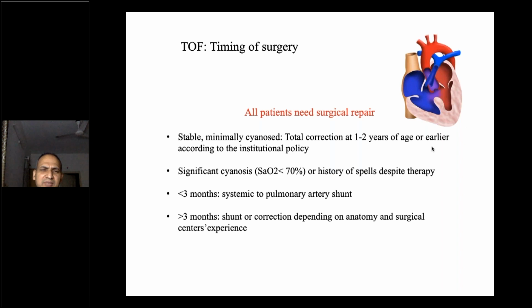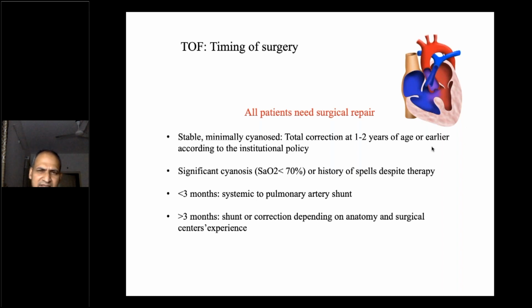Otherwise, if less than 3 months, a BT shunt is put. In case of severely cyanotic children more than 3 months of age, we put a shunt or do correction depending on the anatomy and the surgical center's experience.